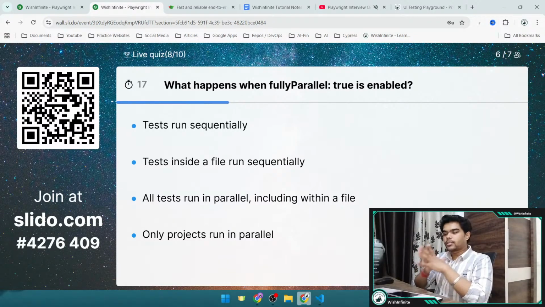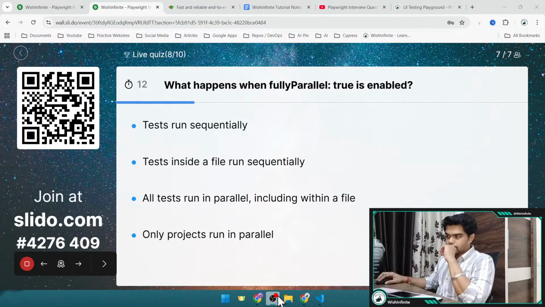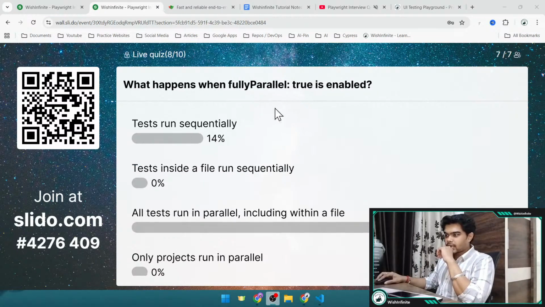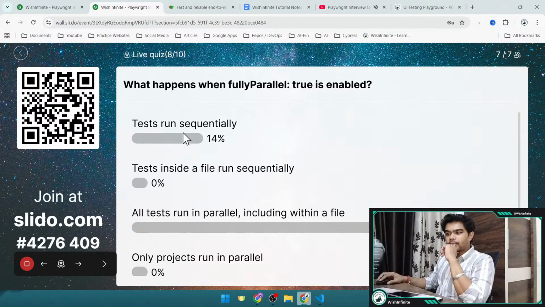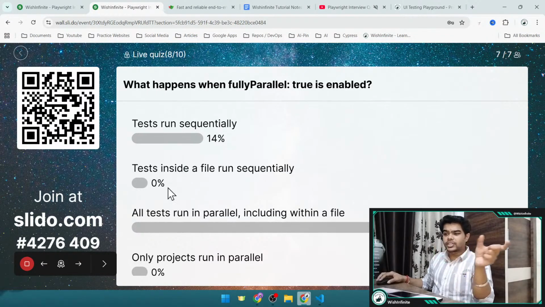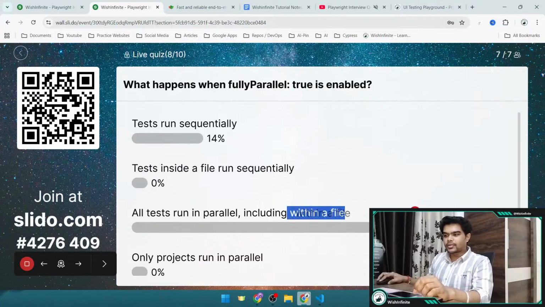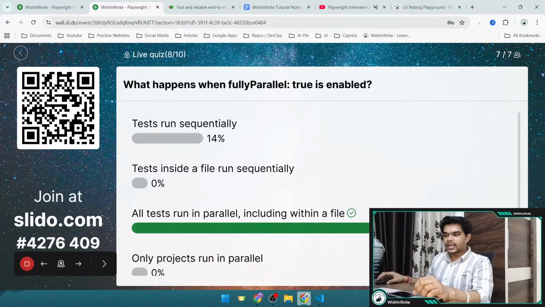So usually first try to give the answer, then I will explain it. And guys, if you are having any doubt, I'm again repeating, just send me the question, so I should be able to clear it. Okay, so we have got our answers, and 14% people have selected tests run sequentially, and 86% people have selected all tests run in parallel, including within a file. And let me reveal the correct answer. So option C is the correct answer. All tests run in parallel, including within a file.